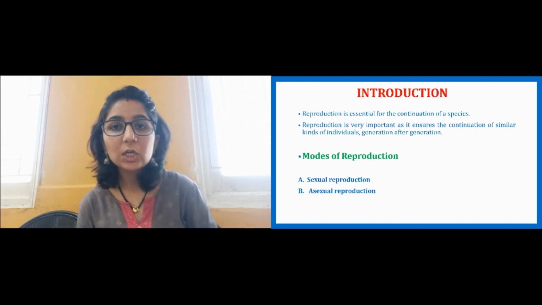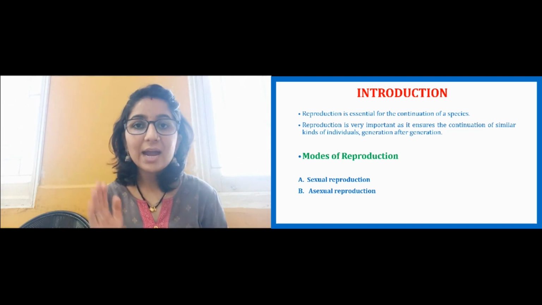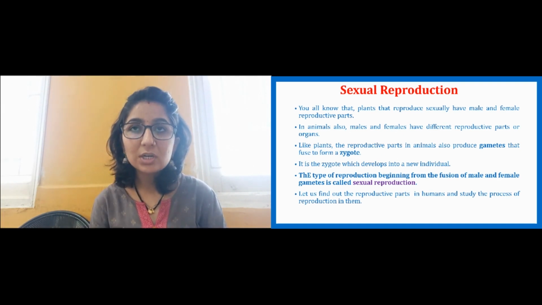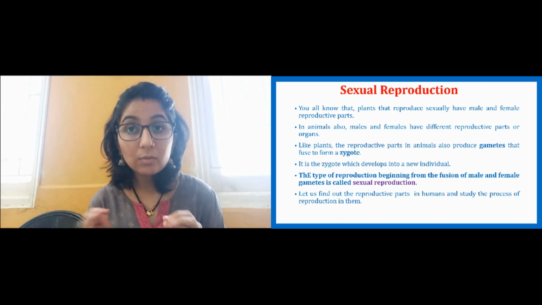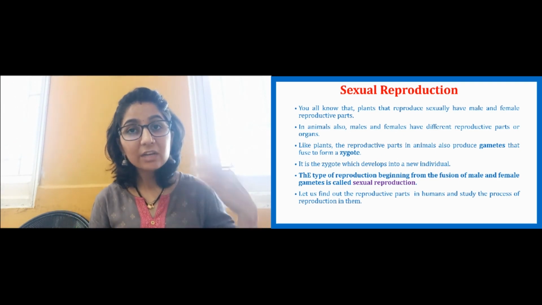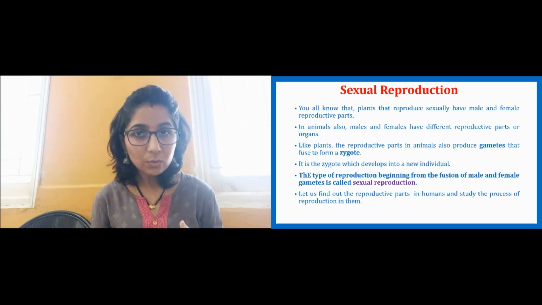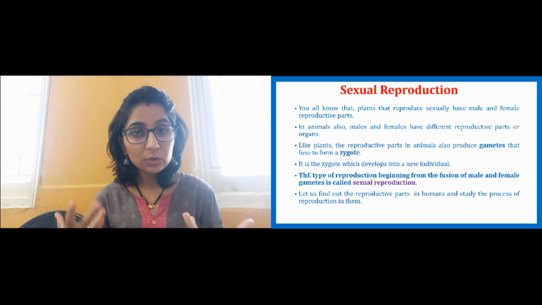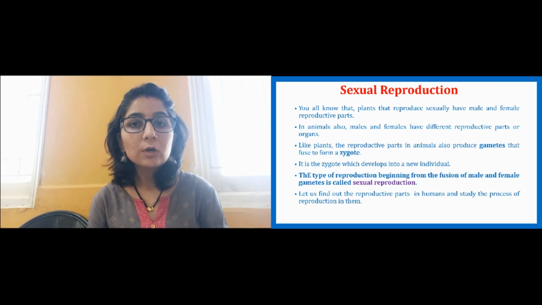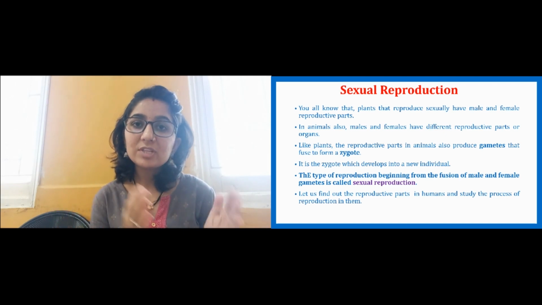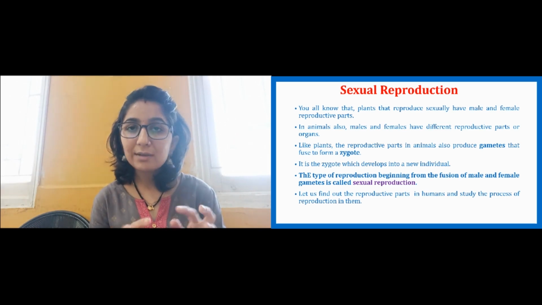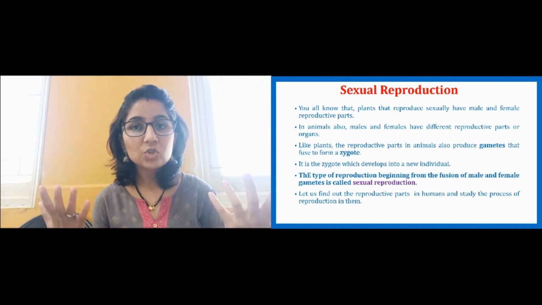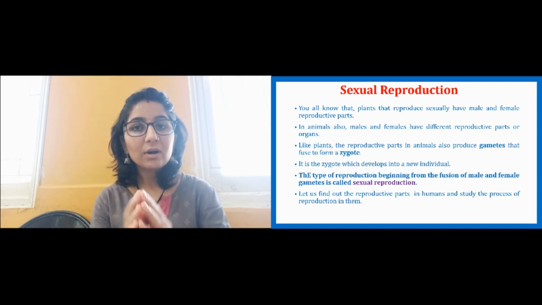So there are basically two modes of reproduction: sexual reproduction and asexual reproduction. Let us see it one by one. Let us start with asexual reproduction. You have learned about reproduction in plants, vegetative reproduction, where the plant reproduces of its own kind from the stem, from the leaves, from the roots, and also from the flower. If it is reproducing from the vegetative part like root, leaves and stem, that is called vegetative reproduction. Another mode of reproduction in plants which you have learned about is the flower.